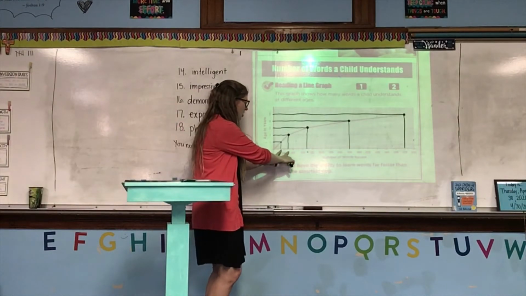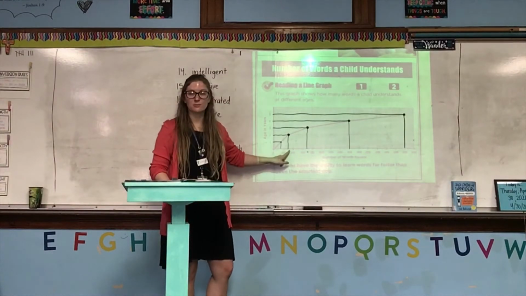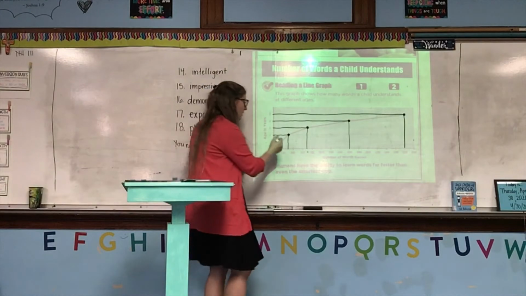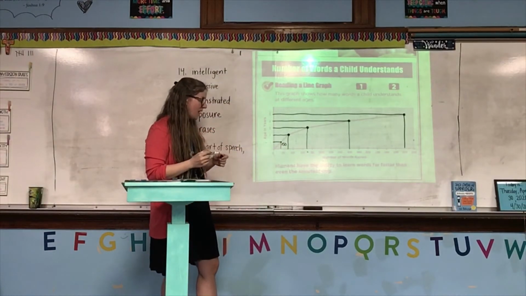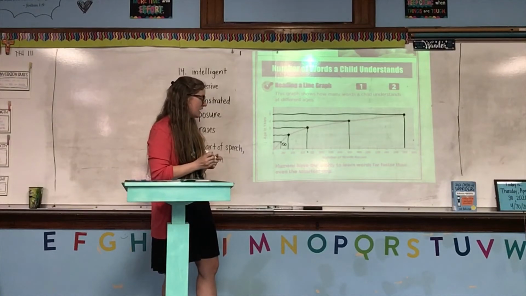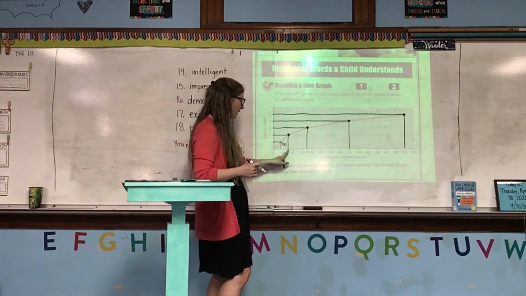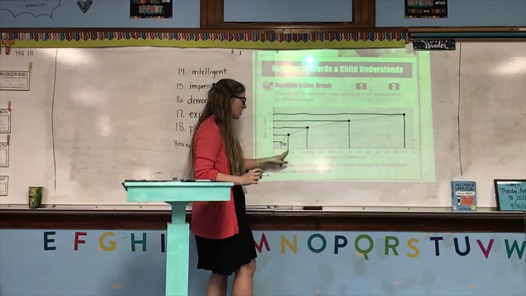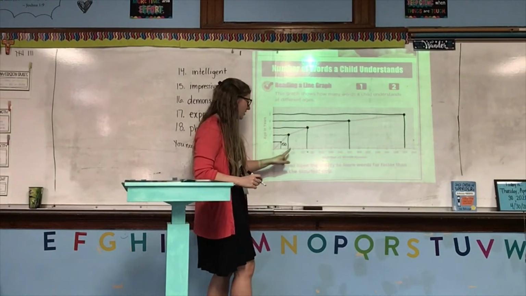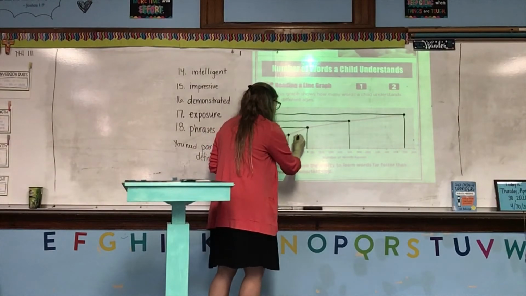And then at 2, they know about 300 words. That's only 150 words that they've learned between age 1 and 2. Now if we do the same thing between ages 2 and 3, well, at age 2 they know 300, and at age 3 they know 700. 700 minus 300 is 400.